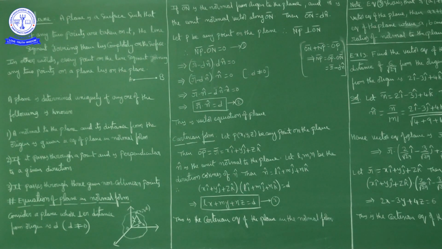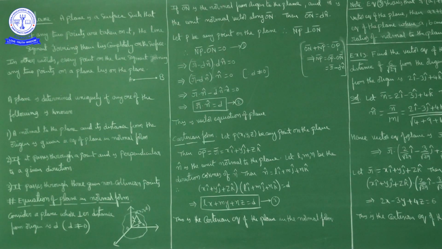Okay. Now we can consider one arbitrary point on the plane. Let P(x, y, z) be any arbitrary point on the plane. Now if we join O and P, OP bar is R bar. Now if you observe here, NP bar and ON bar are perpendicular to each other. P is any arbitrary point on the plane.